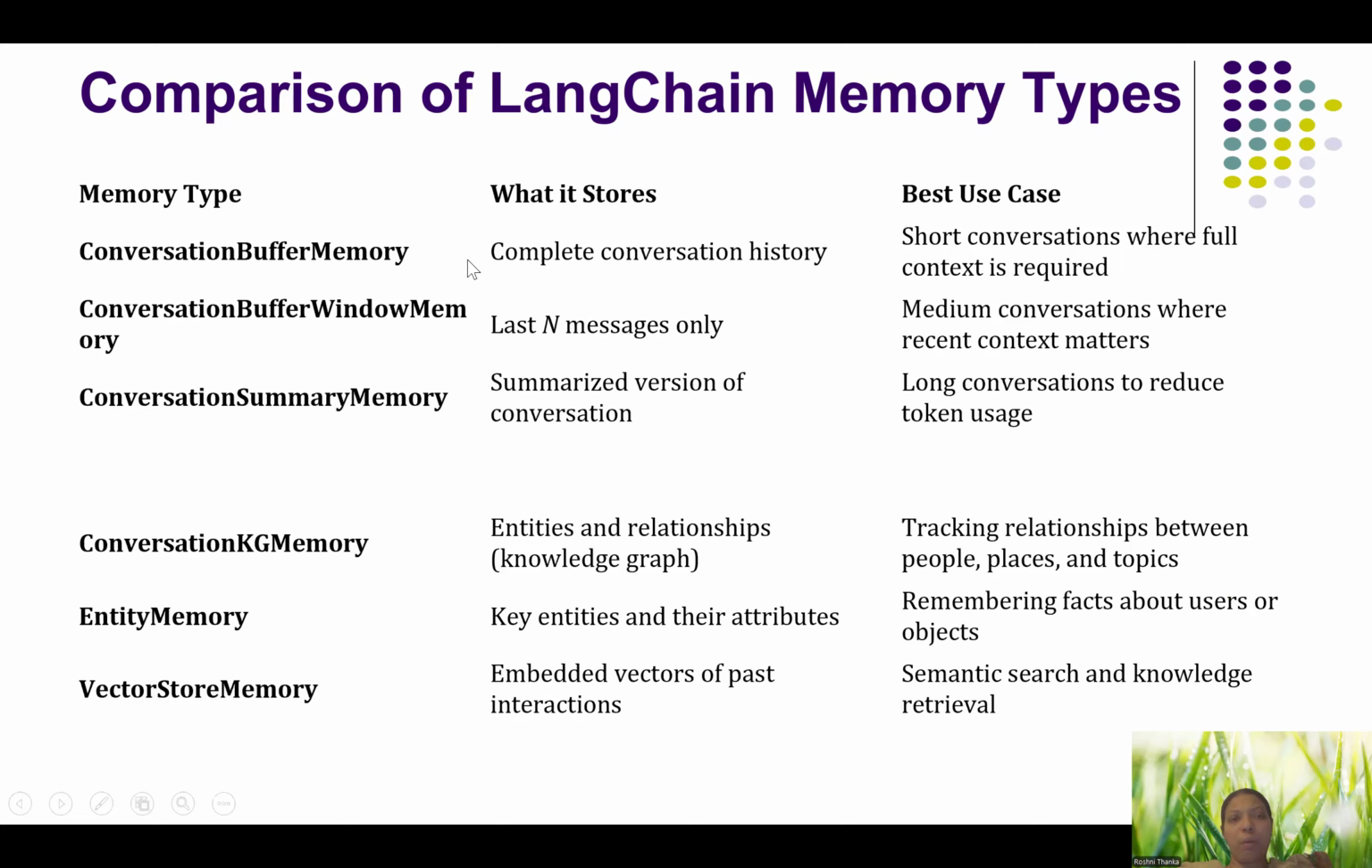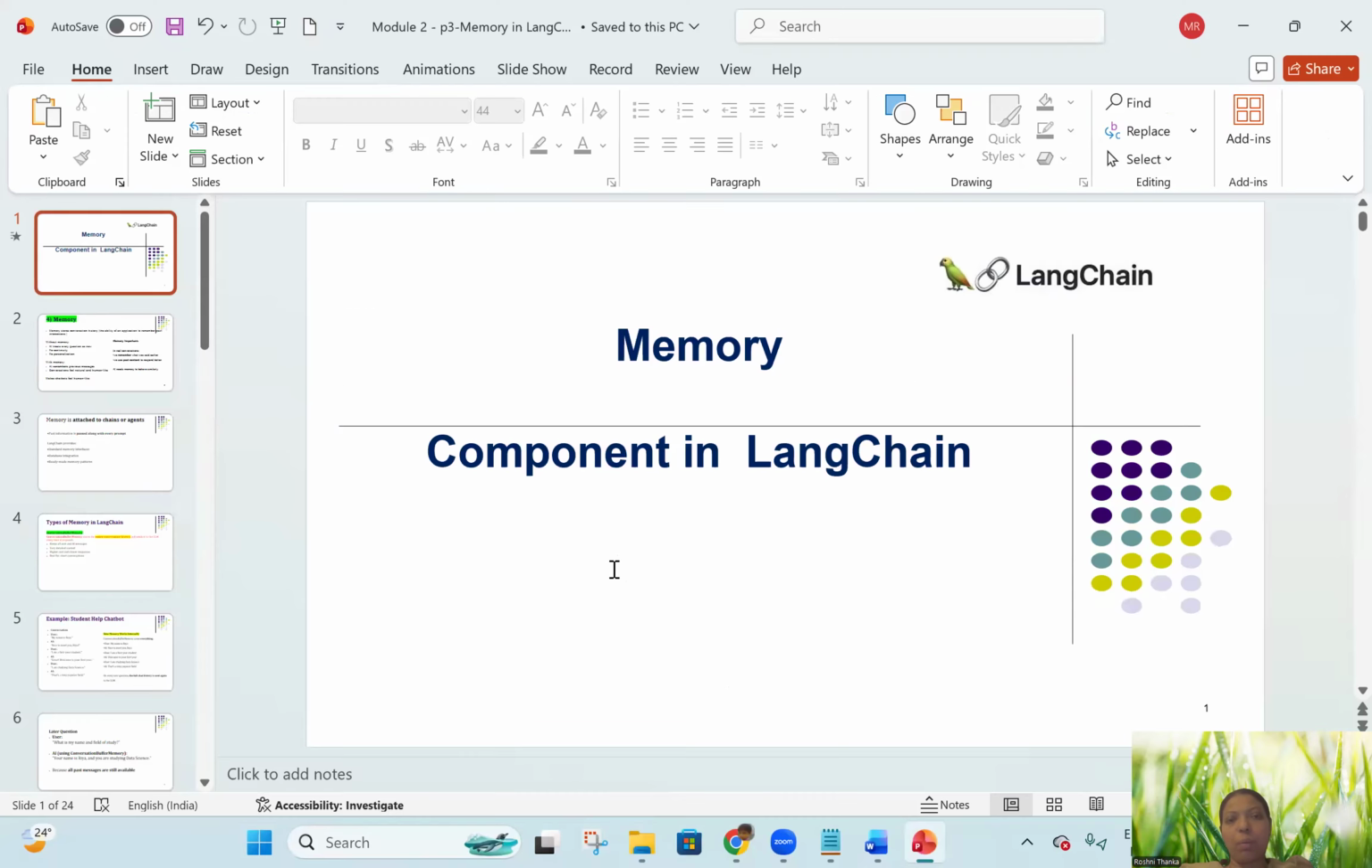Conversation buffer memory will store the complete conversation. Window means it will store the last N messages. Summary means a summary. KG means knowledge graph, which stores all the entities and relationships. Entity memory will take an entity and find all the relevant attributes. And vector storage will find the vectors of the interactions and then do the semantic search. Vectors mean numerical format. So this is about the memory.